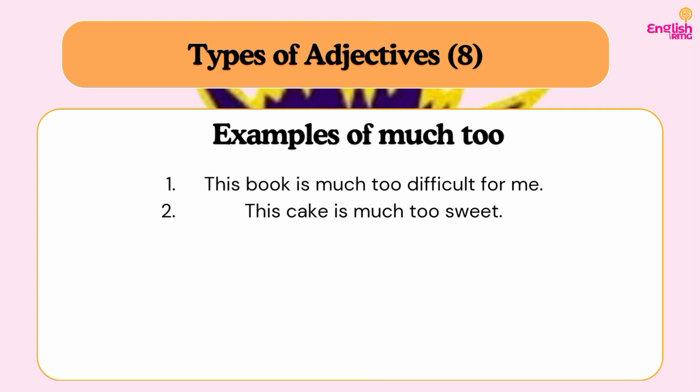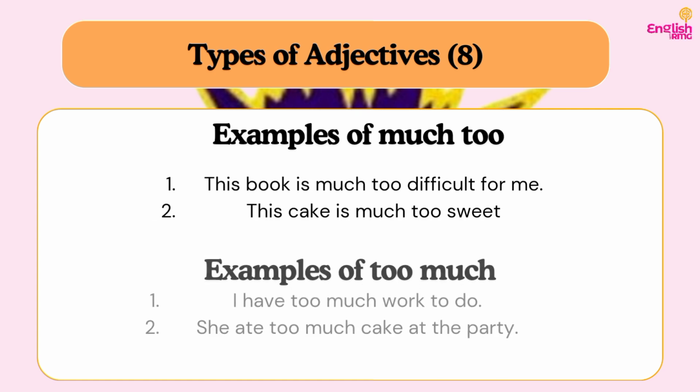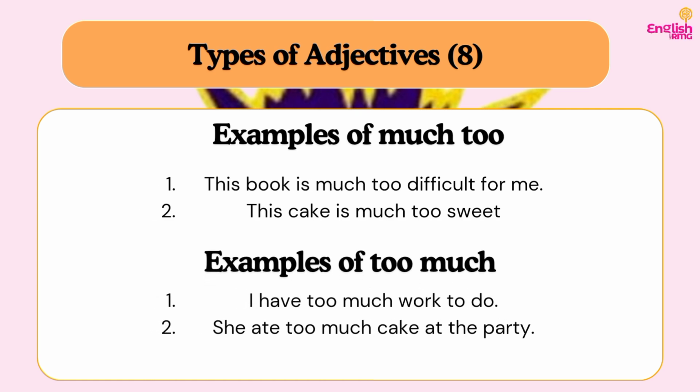Do you understand? If it is that of quantity, you can say too much. But here it is quality, so you say much too difficult. Example two, this cake is much too sweet. Sweet is also an adjective of quality. Do you understand? Telling us about the taste. So you cannot say too much sweet, no, because we are referring to the quality.